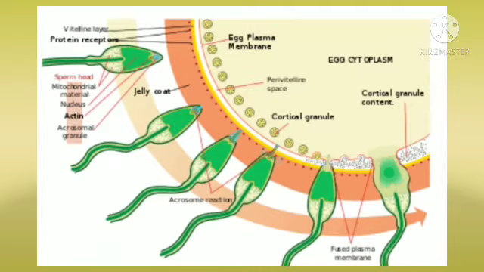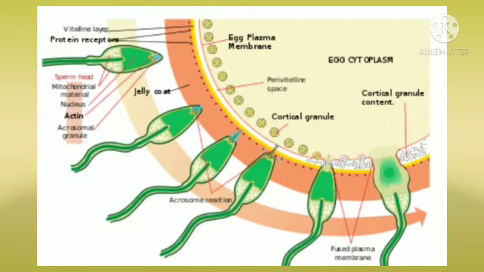The enzyme hyaluronidase secreted by the acrosome dissolves the corona radiata, zona pellucida and plasma membrane for the entry of the sperm into the cytoplasm of the ovum.